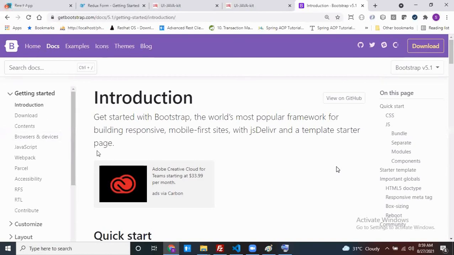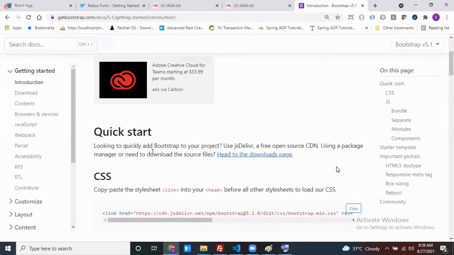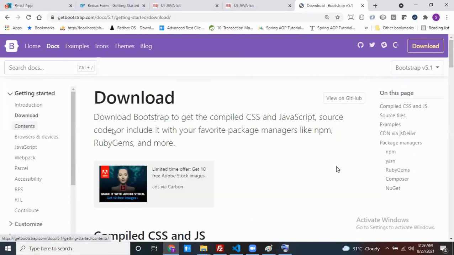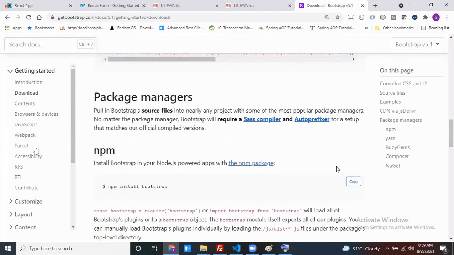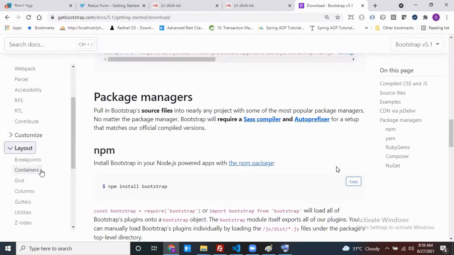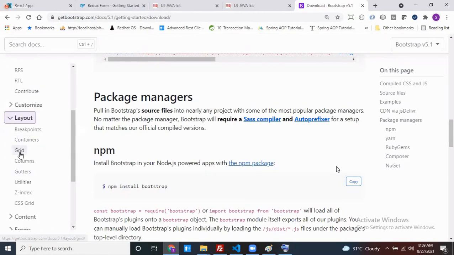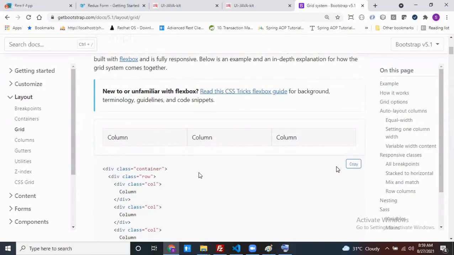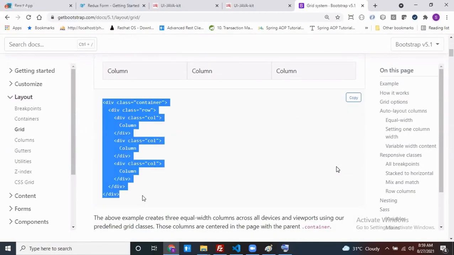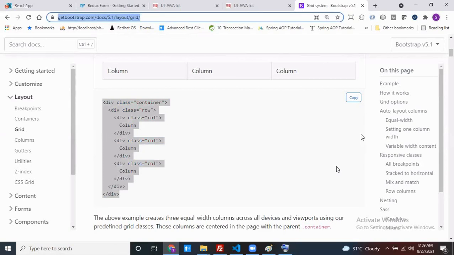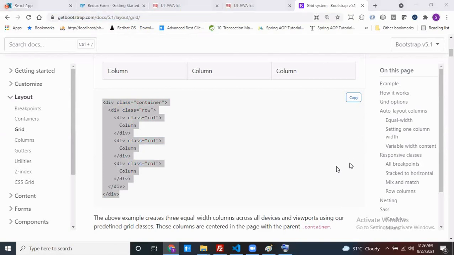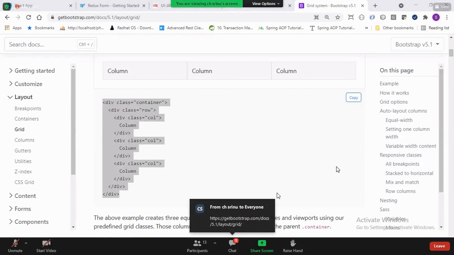Why is Bootstrap required? I need only one topic, called the grid system. Just go through this and come. Otherwise, go to YouTube and search for Bootstrap grid system, how it works. Read it. I will explain in tomorrow's class.